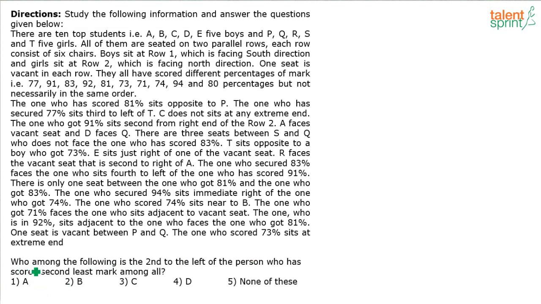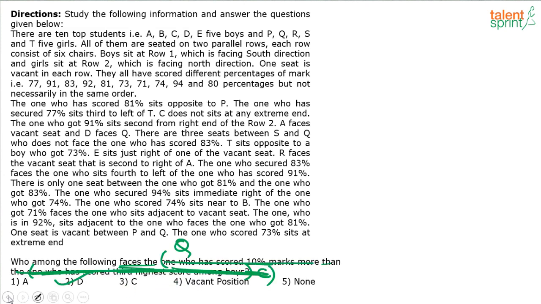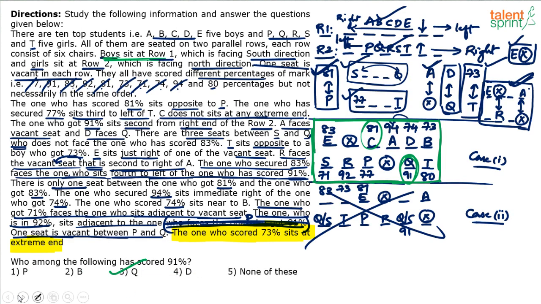Anyway, next question. Who among the following is second to the left of the person who has scored second least marks among all? So first of all, find out who has got second least marks among all. I think the least is 71 here, right? Least is 71. Second least should be 73, so it is B. Yes or no? Least is 71, second least is 73, which is B. So this can be replaced with B.